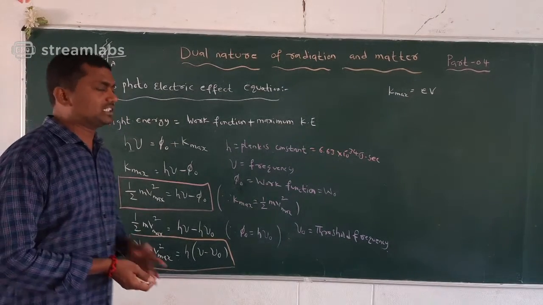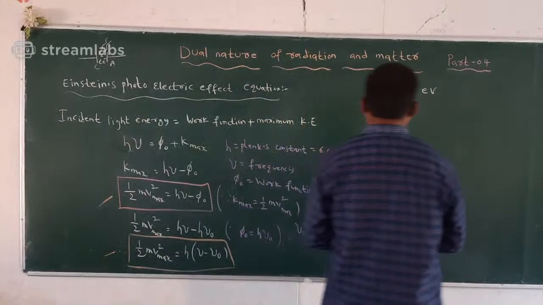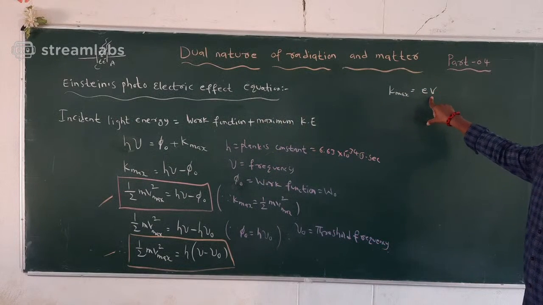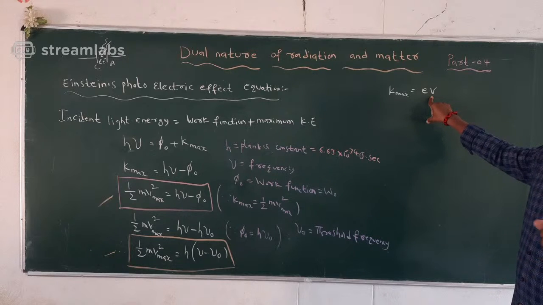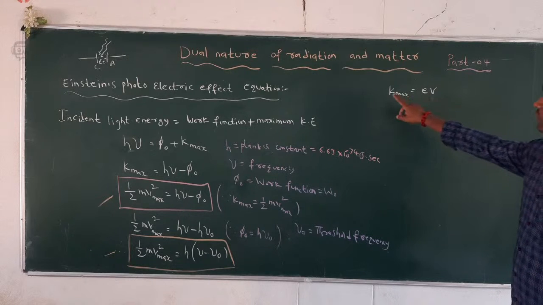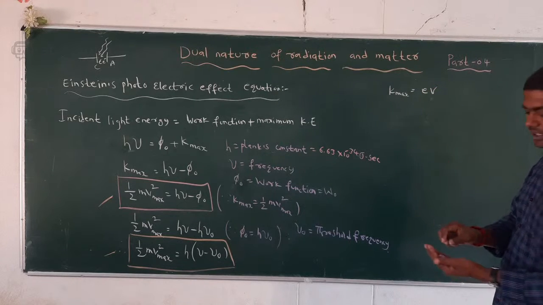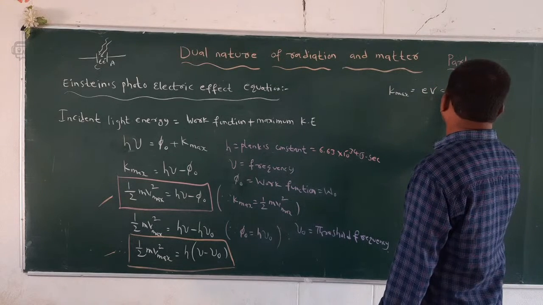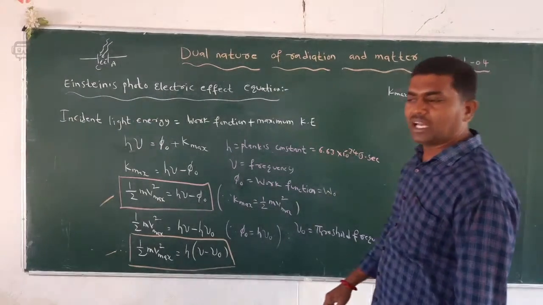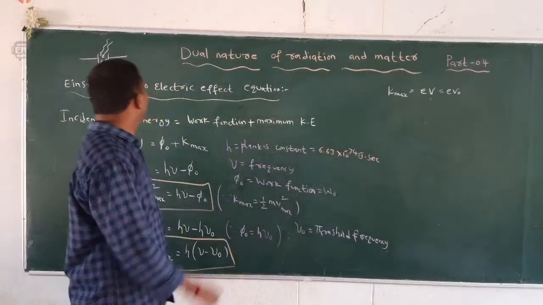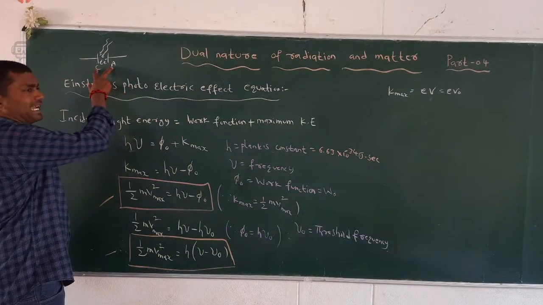The electron volt is nothing but we can take the maximum kinetic energy is equal to the charge of electron and its potential difference between the anode and cathode. So where k maximum we can substitute EV, or it is also represented by EV naught. E is the charge of electron, V naught is the potential difference between the two electrodes, anode and cathode.